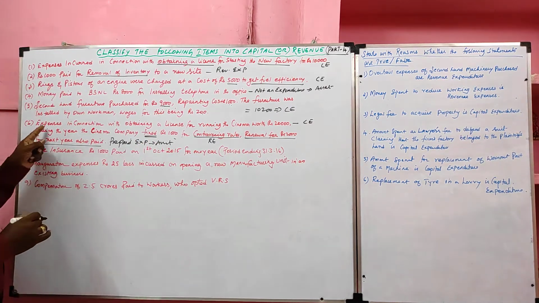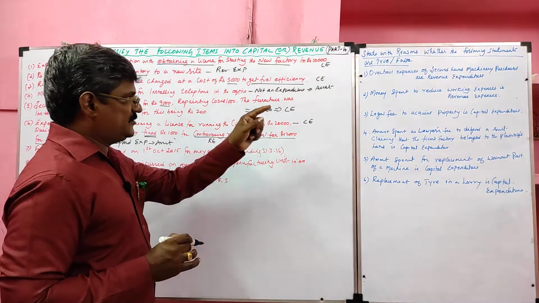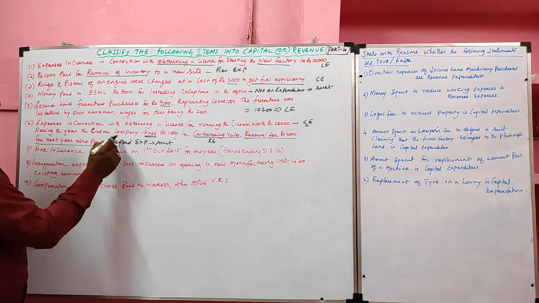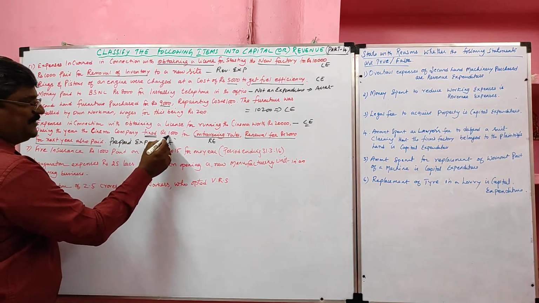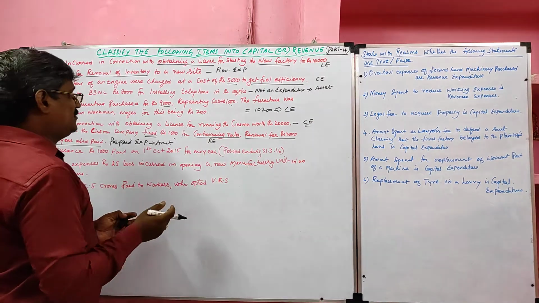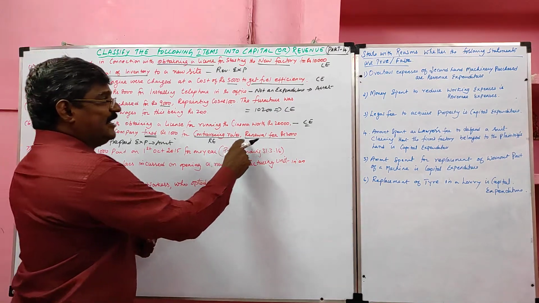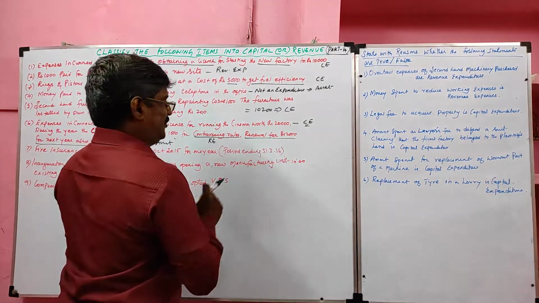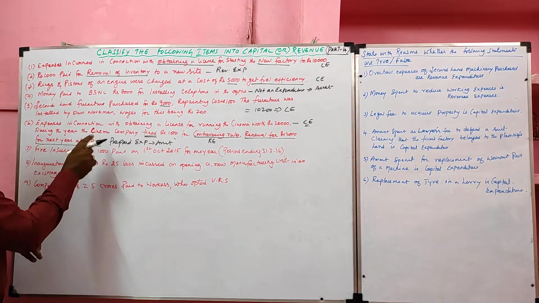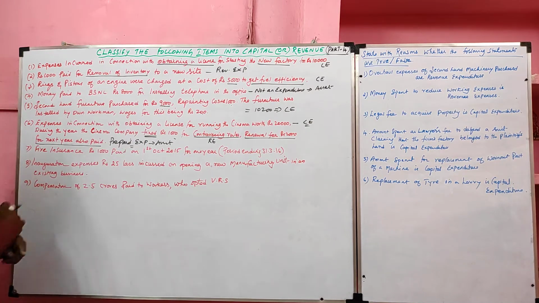Once again, expenses in connection with obtaining a license for running the cinema worth rupees 20,000 is a capital expenditure. The penalty of rupees 1000 for contravening the rules is revenue expenditure because it will not increase our profit earning capacity. Renewal fee is a revenue expenditure, but since it is paid for the next year, we should treat it as a prepaid expense. It will appear on the asset side. It is not an expenditure.